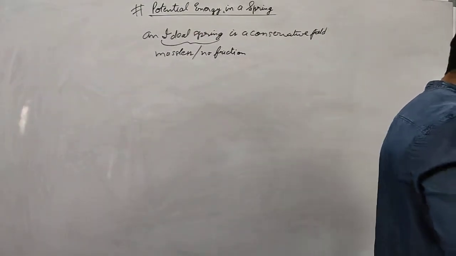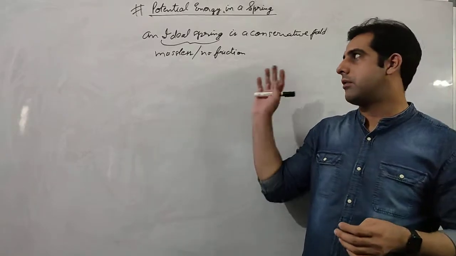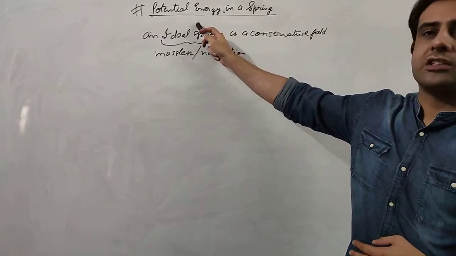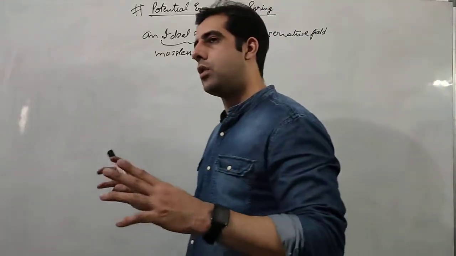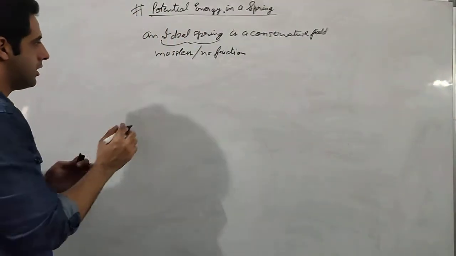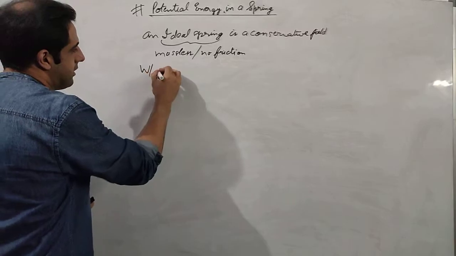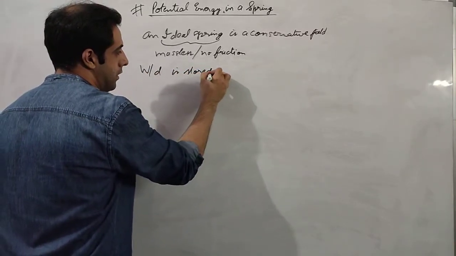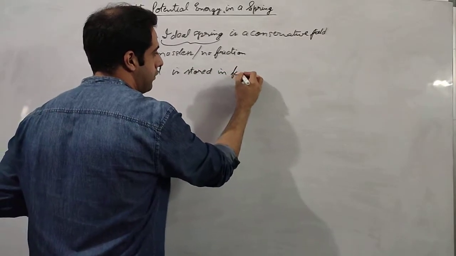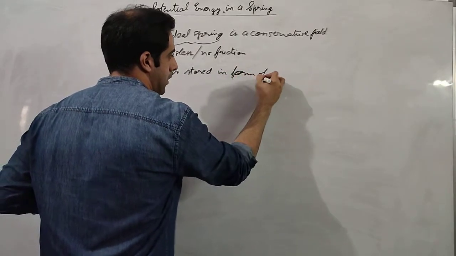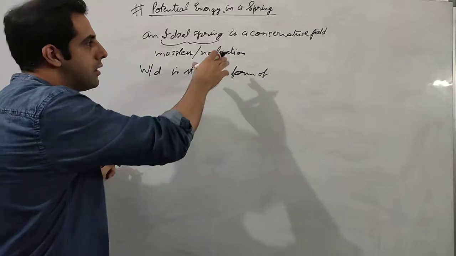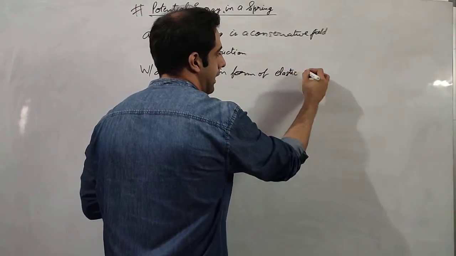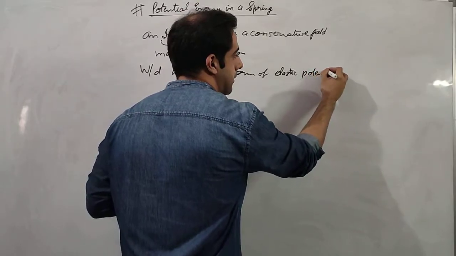So whatever work is done on the spring should be stored in the form of potential energy. In a conservative field we always talk about potential energy. So I can write here that work done is stored in the form of potential energy, or in the case of a spring we can say elastic potential energy.